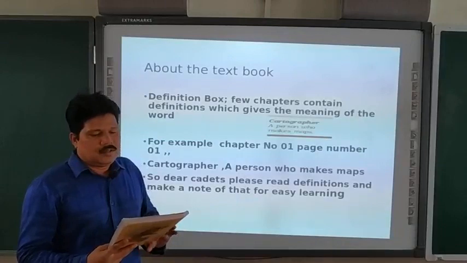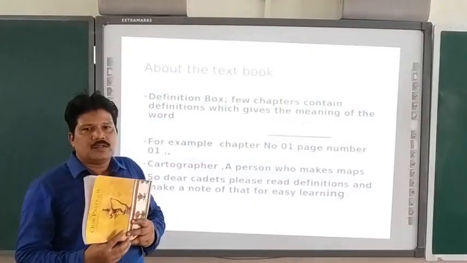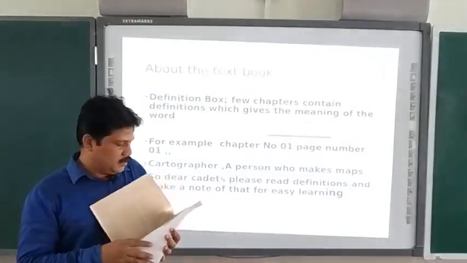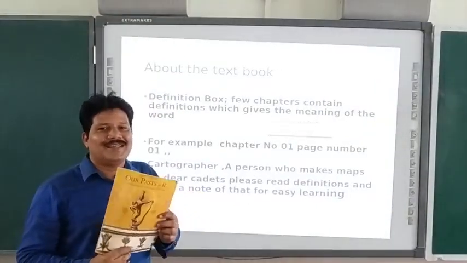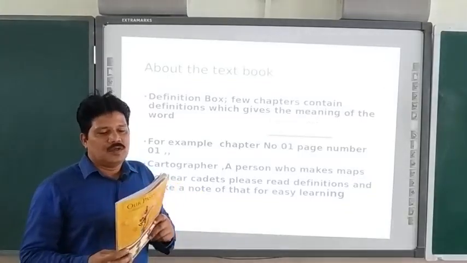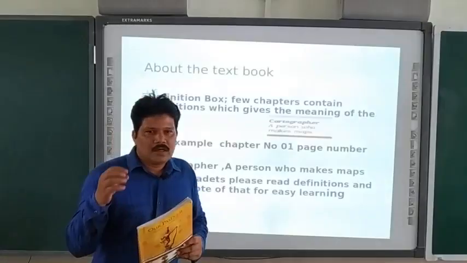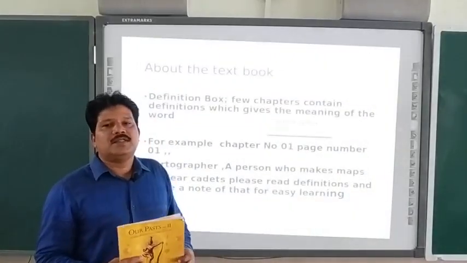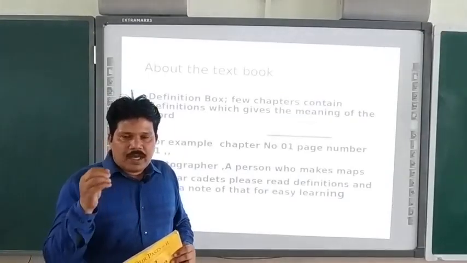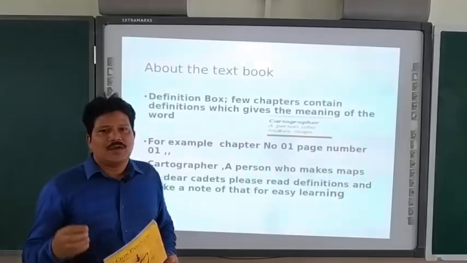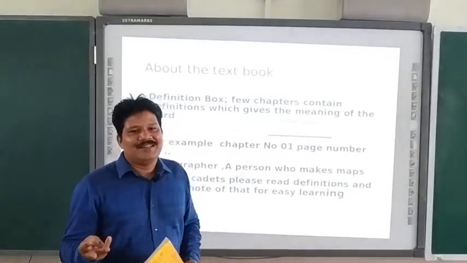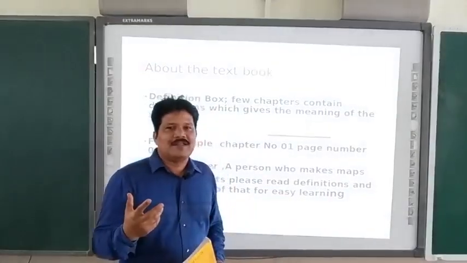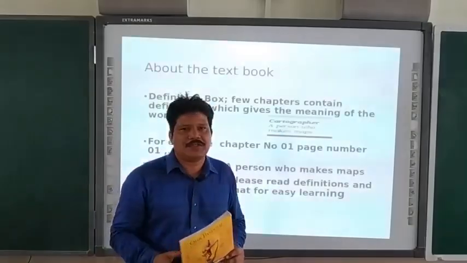Read about 10 chapters, means brief explanation of 10 chapters in the Class 7 history textbook. Okay. Every chapter in the Class 7 history textbook deals with different aspects of which history? Ancient, medieval or modern? It is medieval Indian history.